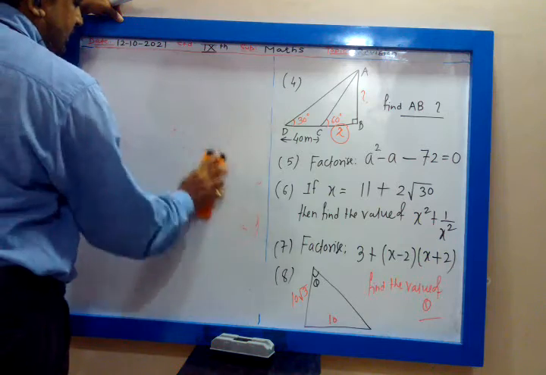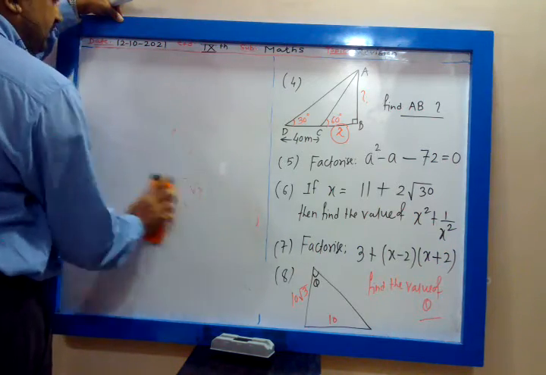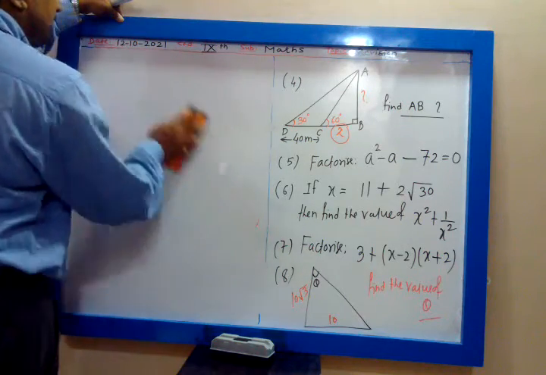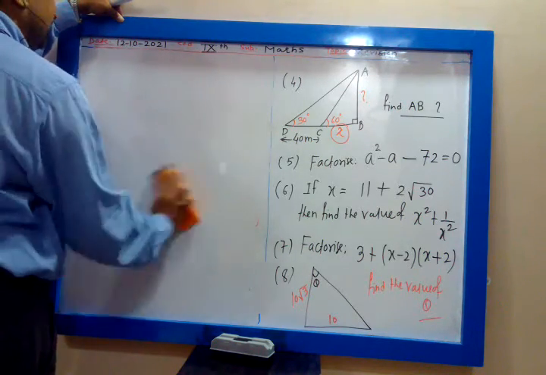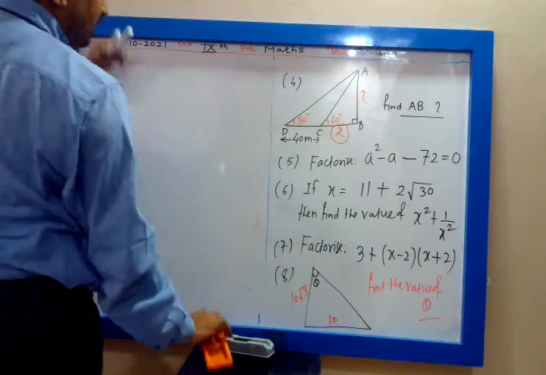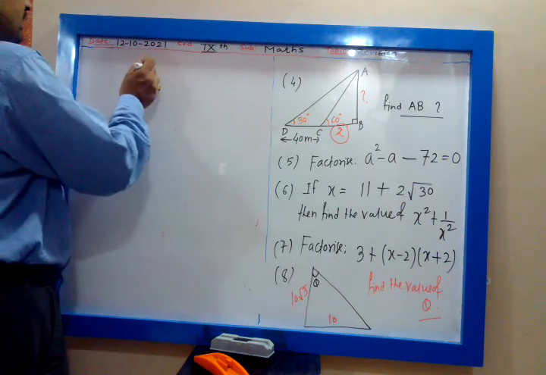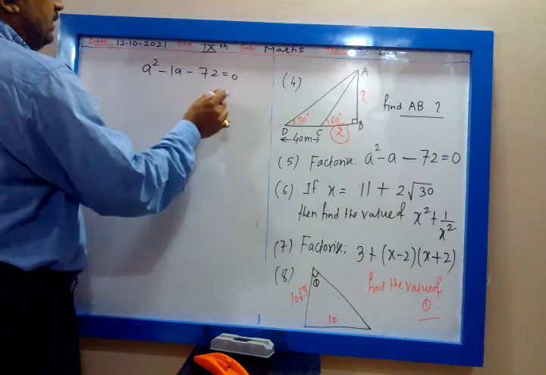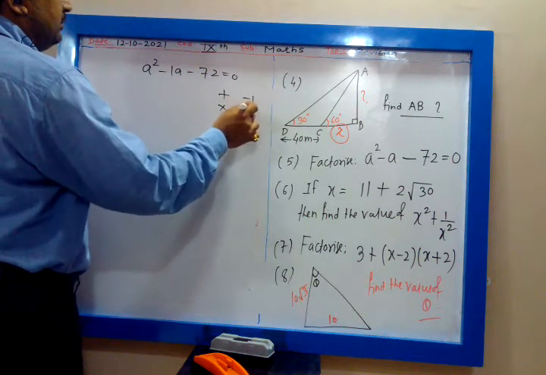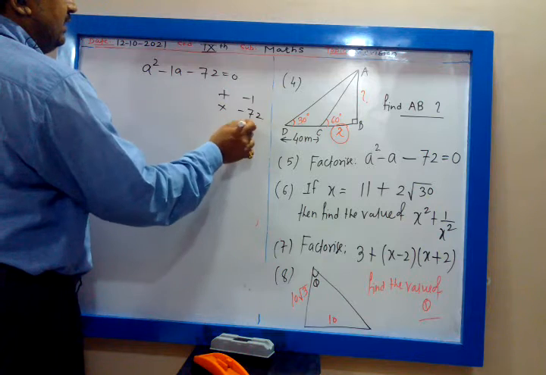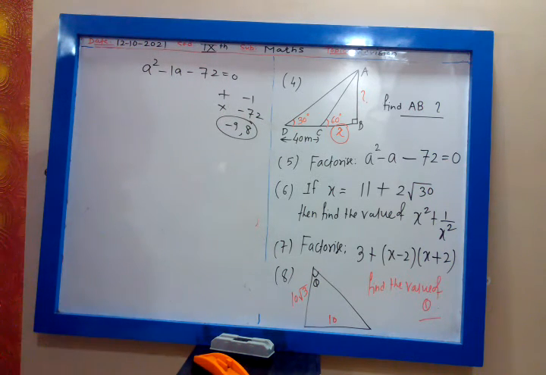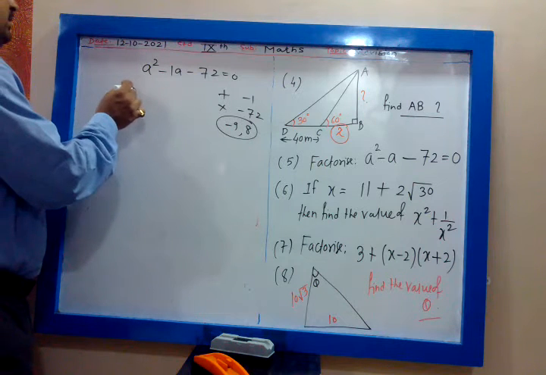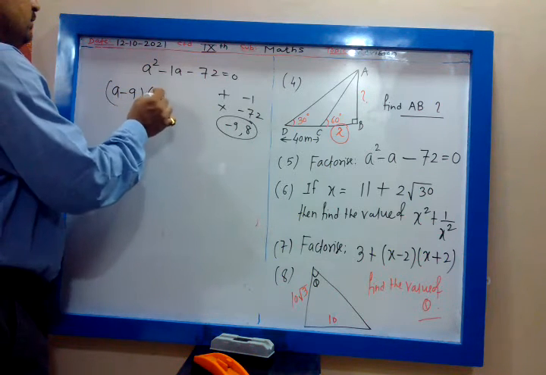Yes, absolutely correct answer. A square minus A minus 72 is equal to 0. So find two numbers whose sum is minus 1. Minus A means minus 1. And their product is minus 72. So A square minus A minus 72 is equal to 0. Find two numbers whose sum is minus 1. Product is minus 72. Numbers are minus 9 and 8. Minus 9 and 8, when you add, you get minus 1. When you multiply, you get minus 72. So answer will be A minus 9 into A plus 8.